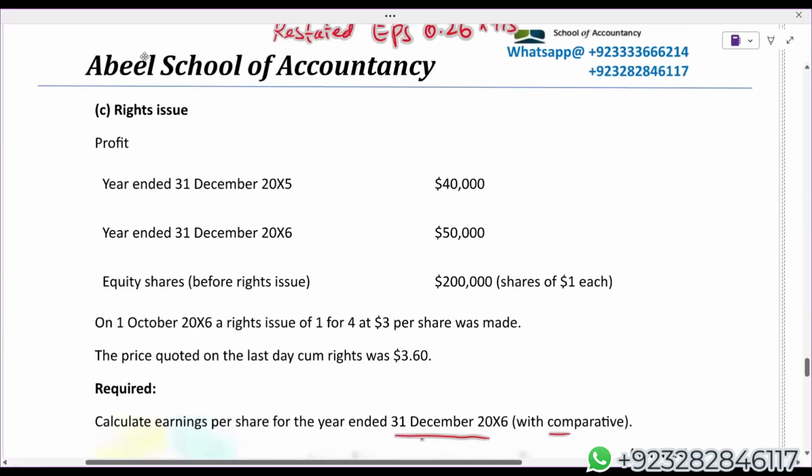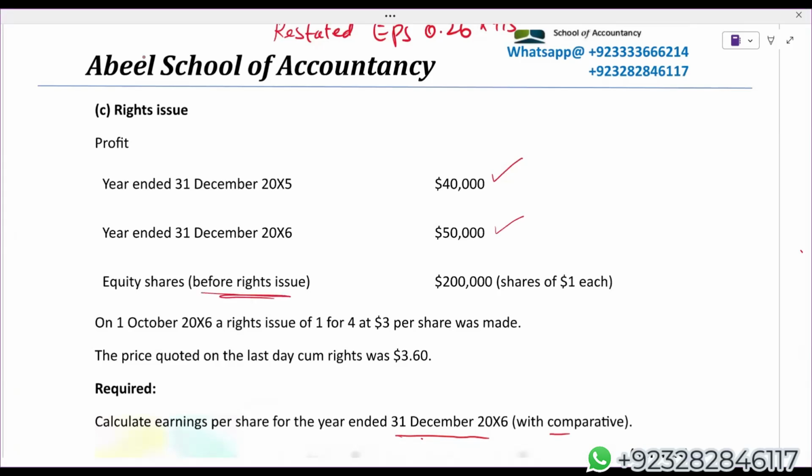Right issue. Profit. This time in X5, they are giving us profit of 40,050. Equity shares before right 2 lakh. Par value is 1, so number of shares will be 2 lakh also, because 200,000 divided by par value will give you 2 lakh. October X6, a right issue 1 for 4 at $3 per share was made. Share price on the last day before right. So students, first of all, we have to calculate theoretical ex-right price in X6.